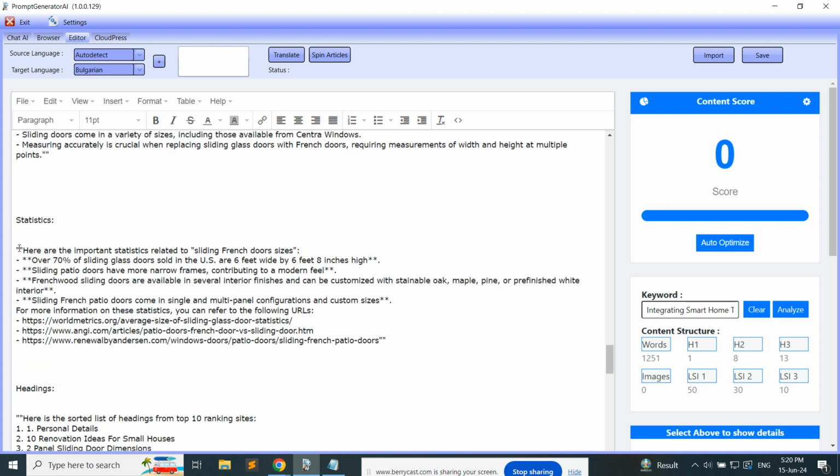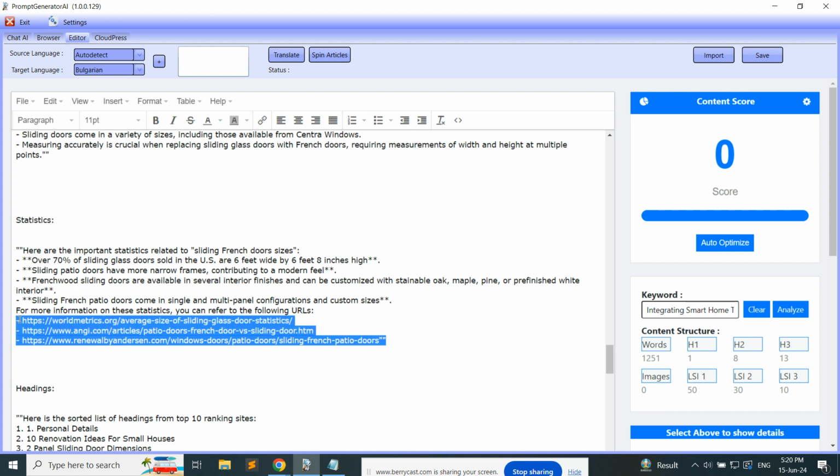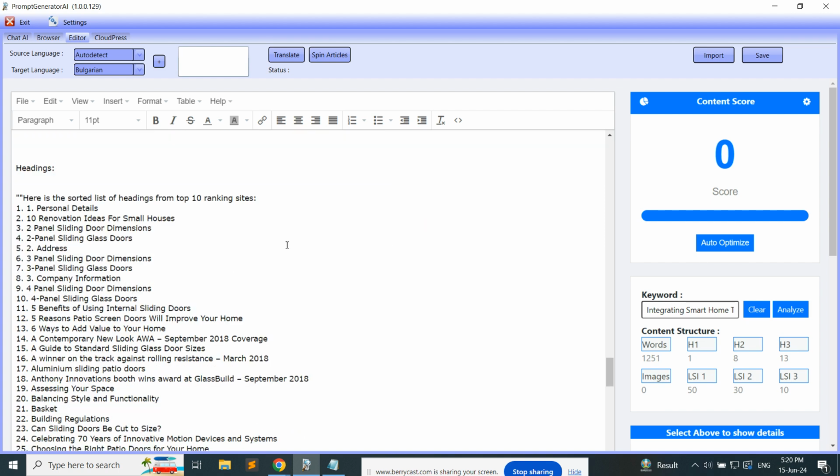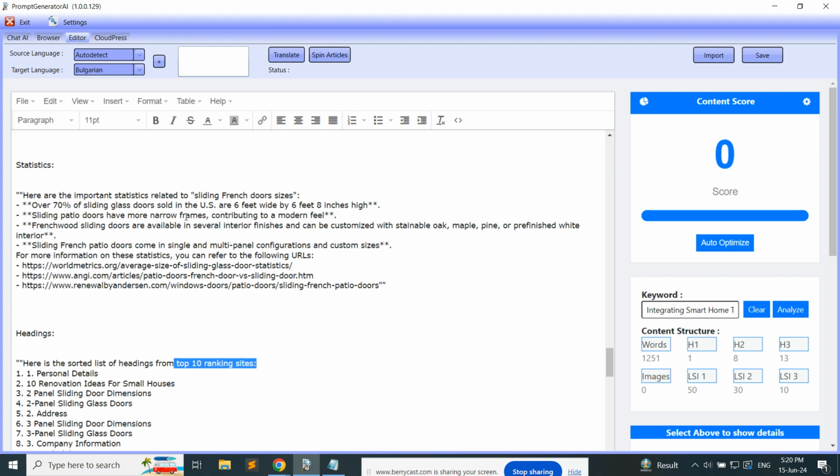And then I'm pulling statistics. So again, if Perplexity can find something related to my keyword, it will provide it here, and it will provide sources for where it found that info as well. Then I'm just sorting. These are from the top 10 ranking sites because I'm scraping the top 10 ranking sites besides all this information which I'm pulling.